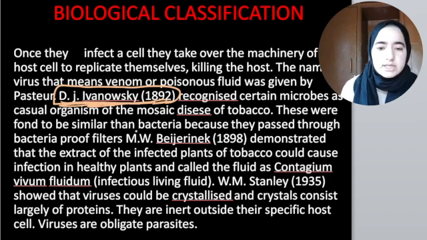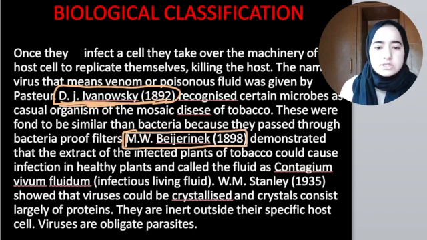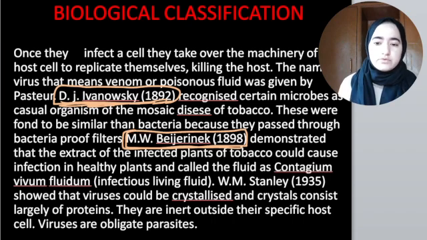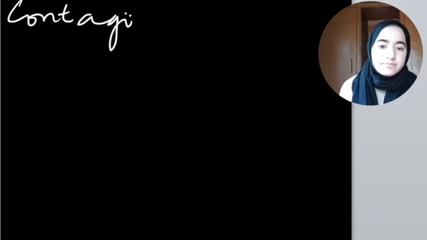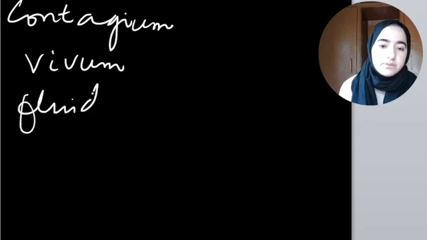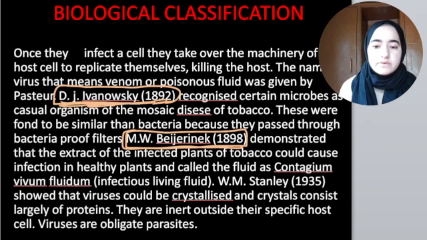Then one more person came, M.W. Beijerinck, in 1898. He extracted the sap of infected tobacco plants and showed that the infection in healthy plants was caused by a fluid. That fluid is known as Contagium vivum fluidum, meaning infectious living fluid.